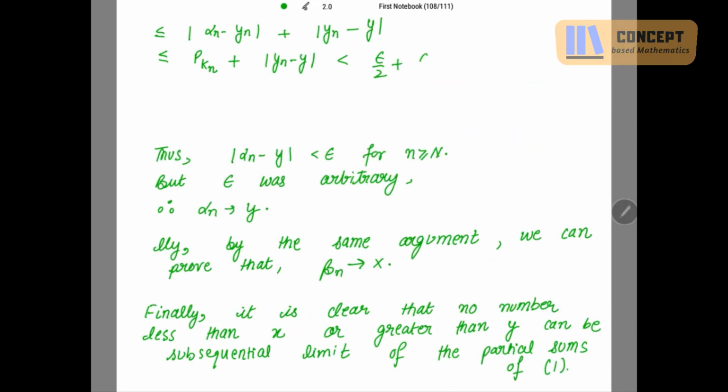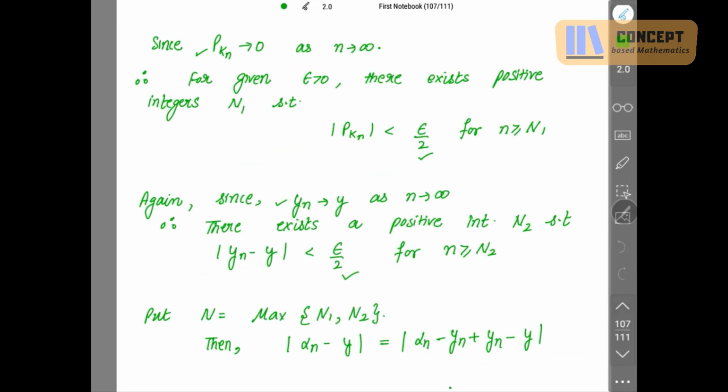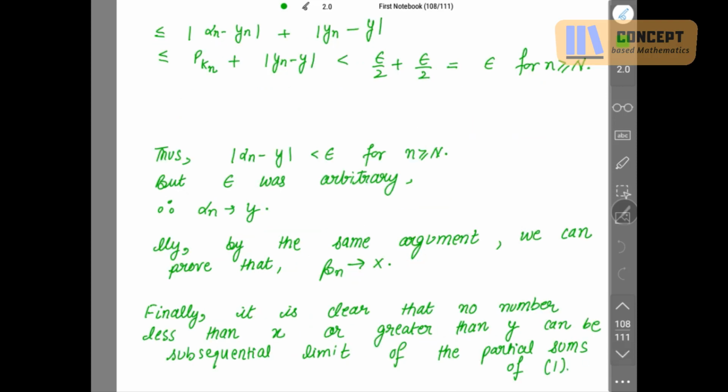So this is epsilon by 2 and this is also less than epsilon by 2, which is equal to epsilon for n greater than or equal to capital N. Thus, mod alpha n minus y is less than epsilon. What is coming with us? This mod alpha n minus y finally is less than epsilon for n greater than or equal to N. But epsilon was arbitrary, so alpha n is tending to y.